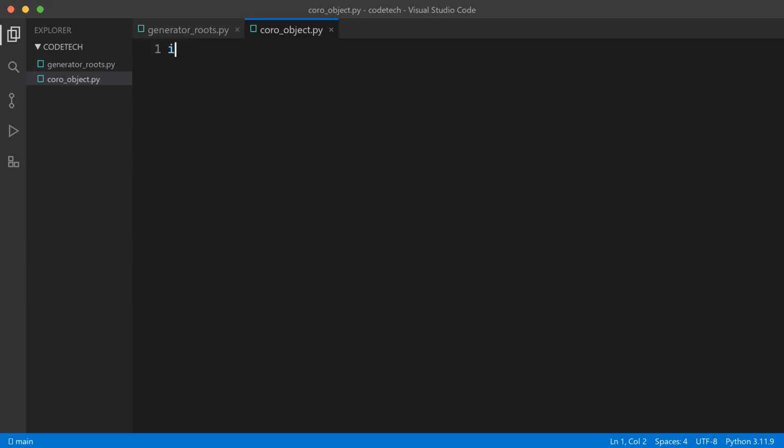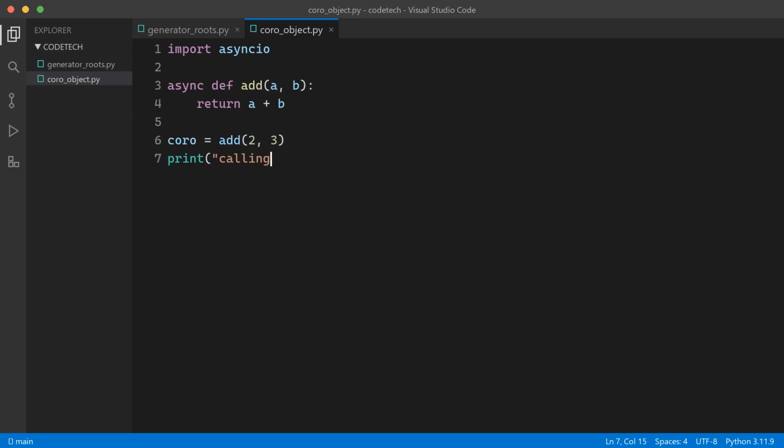Don't believe me? Let's catch a coroutine red-handed, with no event loop anywhere in sight. New file. An async function that adds two numbers. And then, the move nobody ever tries. I'm going to call it. Just call it. And print what comes back. And now the plot twist.